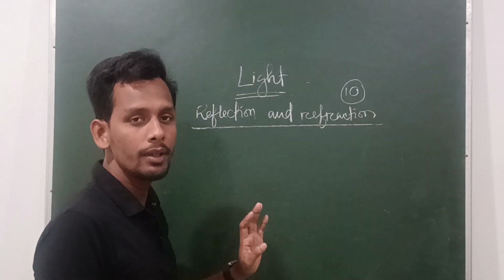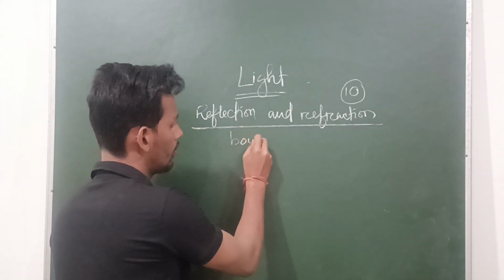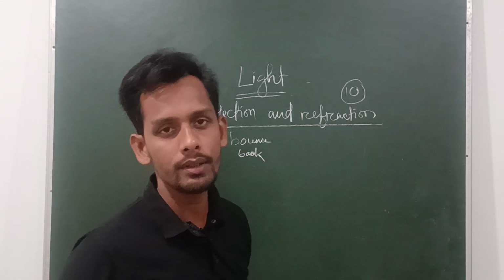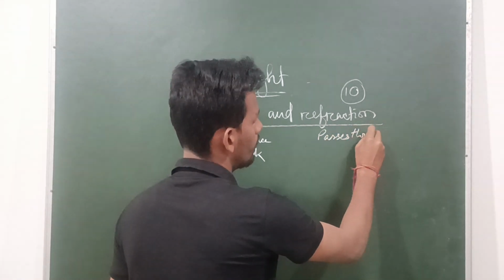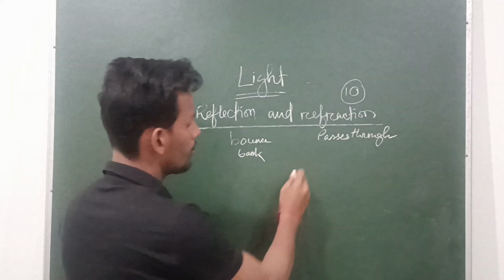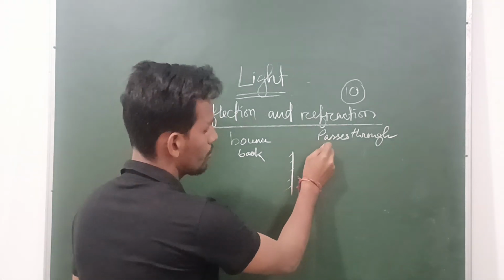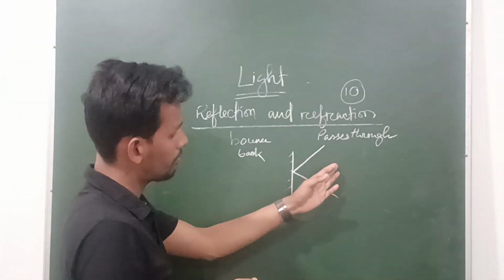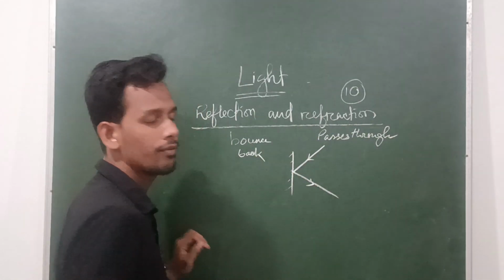Reflection means bounce back. And refraction means passes through a medium. So for the reflection phenomenon, suppose you have a plane mirror. Light comes from a source, then it will bounce back to its original direction, or say to another direction. This is called reflection.